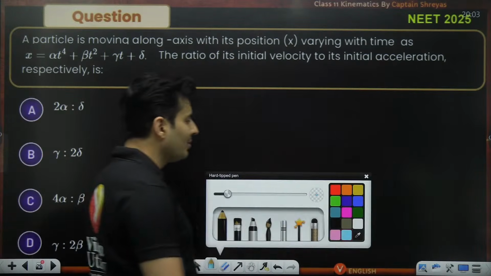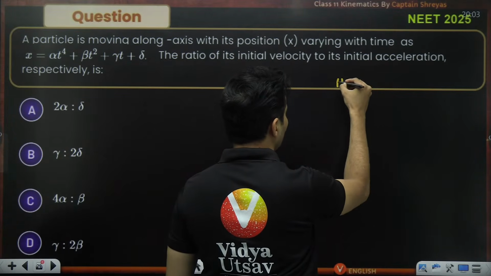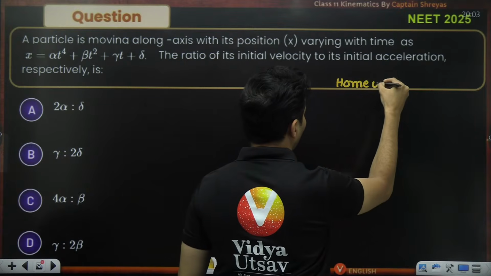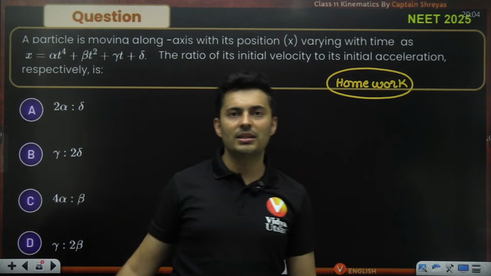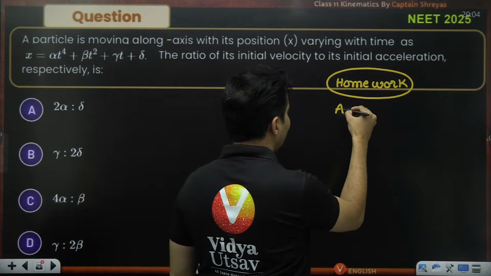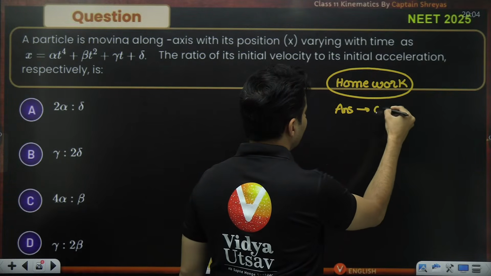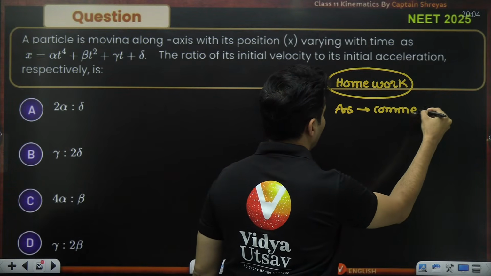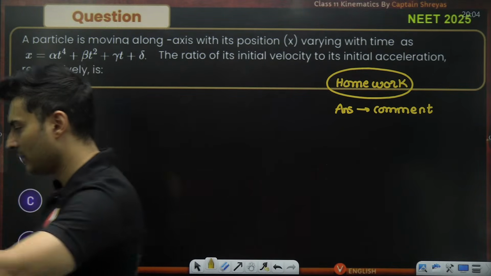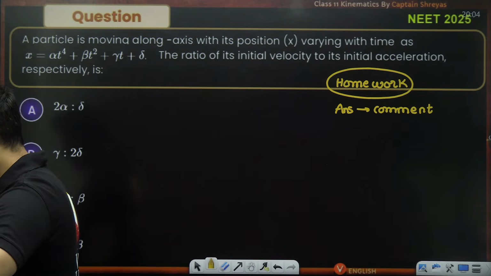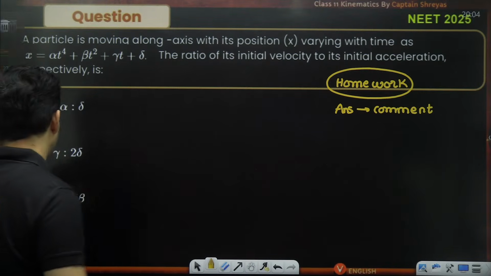I am pretty sure you will be able to solve this, but I want you to solve this now as homework. Will you be able to do it? Yes or no? Put a fire emoji in the chat box. And where will the answer be? The answer should be in the comment section. I want everybody to comment the answer. Easily you will be able to do it. Okay? Perfect. Clearly understood.